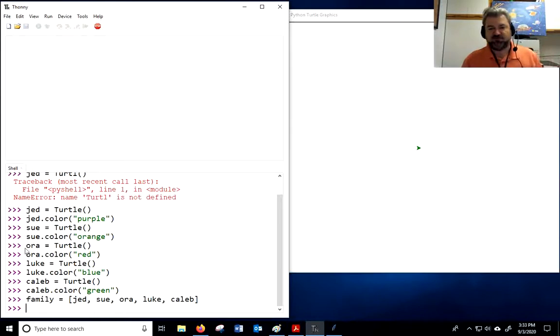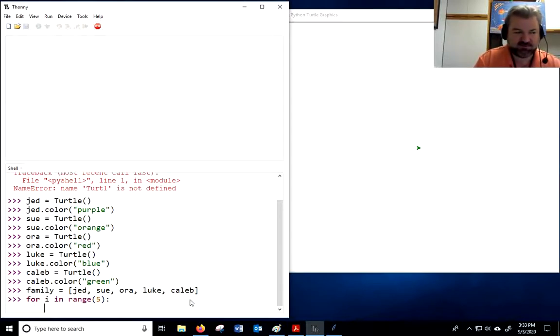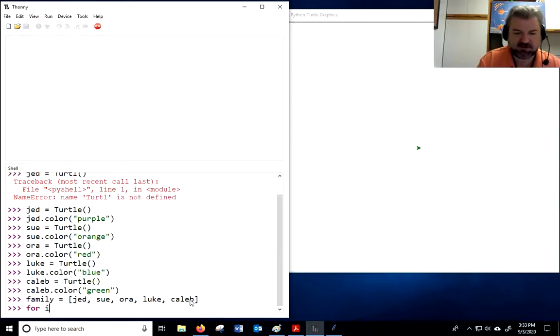Now, you've already learned about the for loop, right? So watch as I use that. I'm going to say for i in range. Now, how many different members are in my family? I have 1, 2, 3, 4, 5. So I'm going to say in range 5. I'm going to say family, and then I put square bracket again because it's a list, and then I put i. So, you know what? This is too much real quick. I'm getting carried away. I'll do this one at a time.